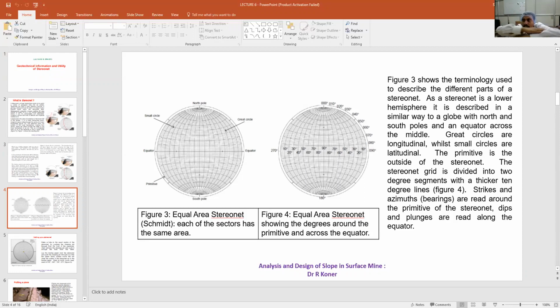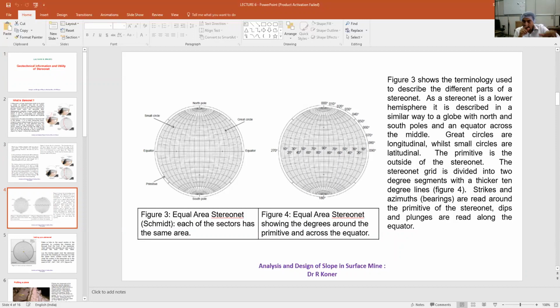Similarly, along the equator, there are big circles representing 10 degrees. In the center, it is 90. Again, from the center to the left side, starting from 0 to 90, and 90 plus 90 is 180 degrees, which can be represented along the equator.